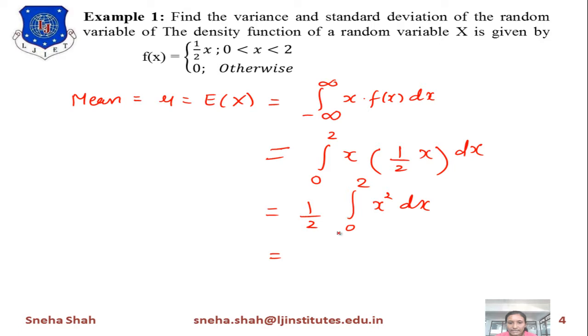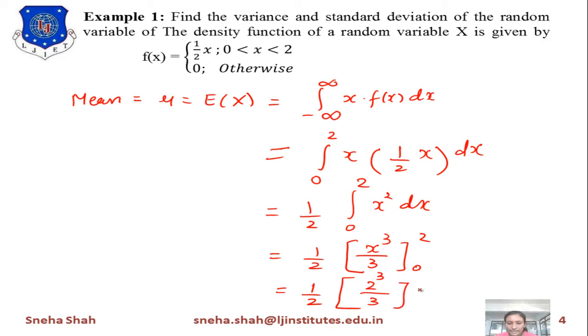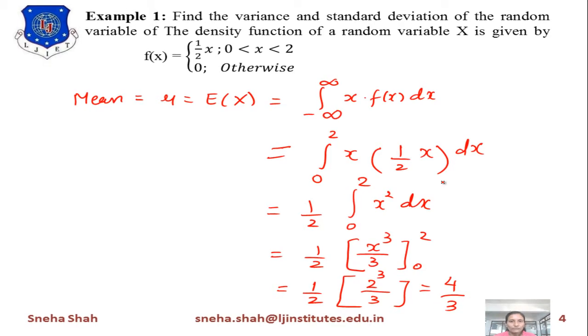Now if we integrate this part, 1 by 2 will remain as it is, x square will convert to x cube by 3, with the range 0 to 2. Now 1 by 2 stays, and putting in 2 we get 2 cube minus 0 cube, which remains 2 cube, divided by 3. 2 will cancel out, so over here 2 square means 4, divided by 3. So the mean value equals 4 by 3. We found this mean value in order to find the variance and standard deviation. So now we will find the variance and then we will find the standard deviation.